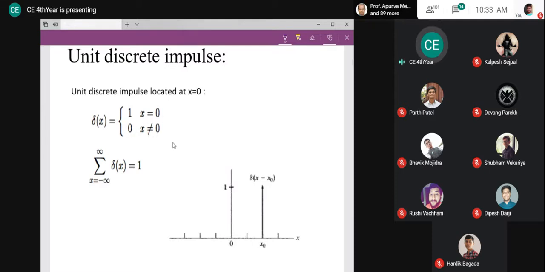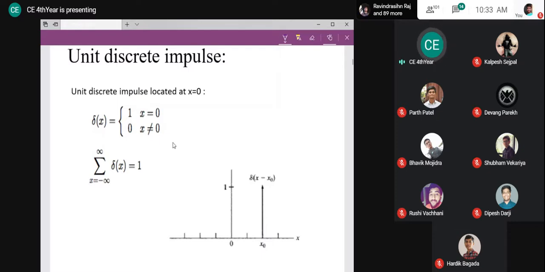What I want to represent here is that an impulse is a sudden occurrence of intensity at some location, a sudden occurrence of some value. If x is 0, sudden occurrence of 1, that is my impulse. This is implementable. If I want to actually implement it, I have to go with this. I cannot represent an infinite value.